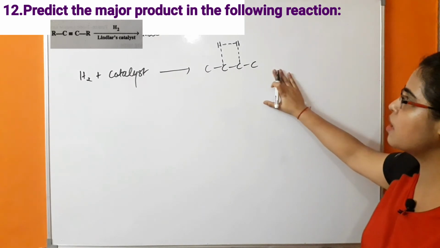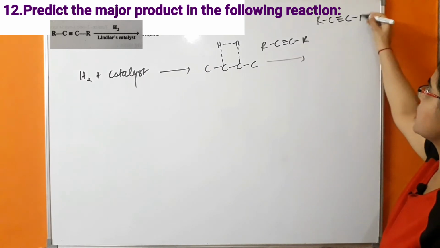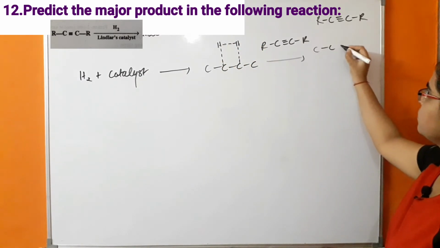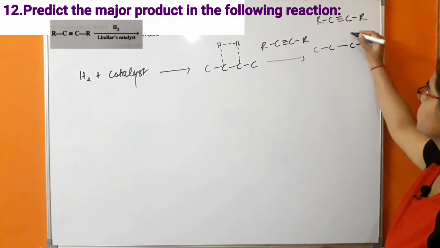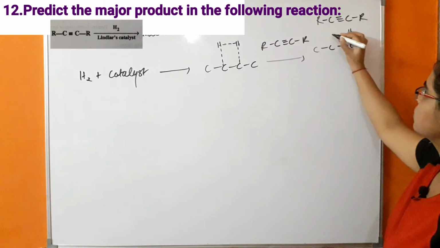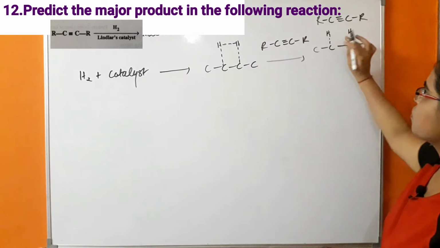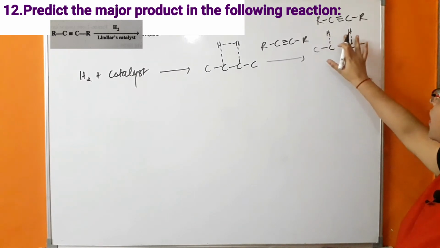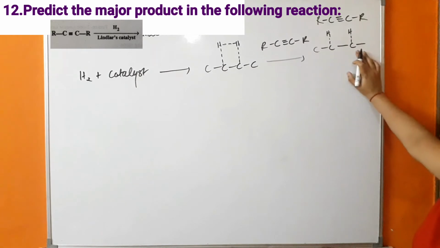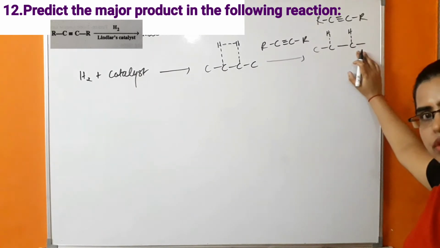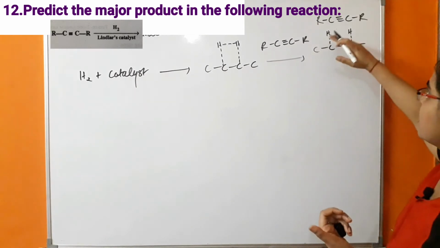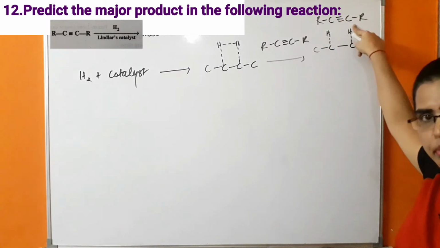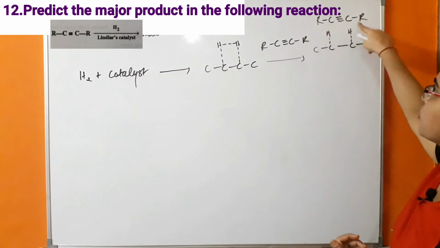Because of that, what is happening? The triple bond reacts with this transition state. What is happening in this case? These hydrogens are attached to the catalyst by weak bonding, because of that they attack from the same side towards this carbon-carbon triple bond. They are attacking from the same side.